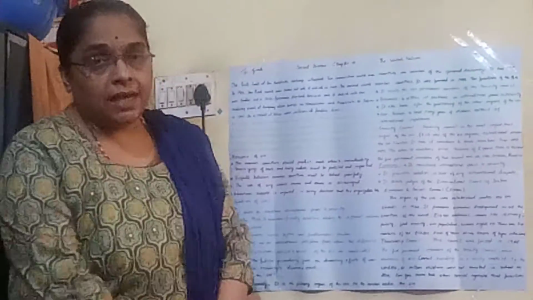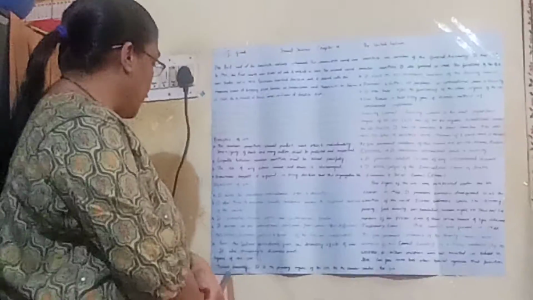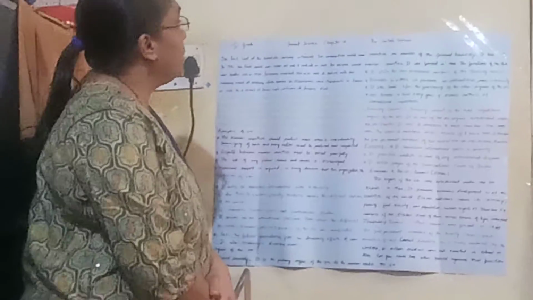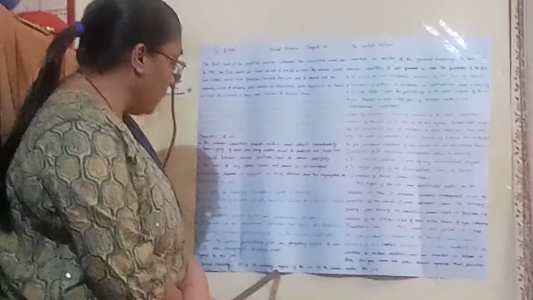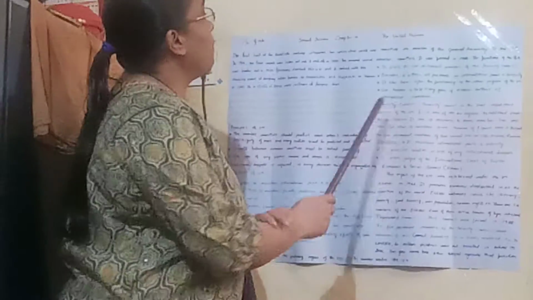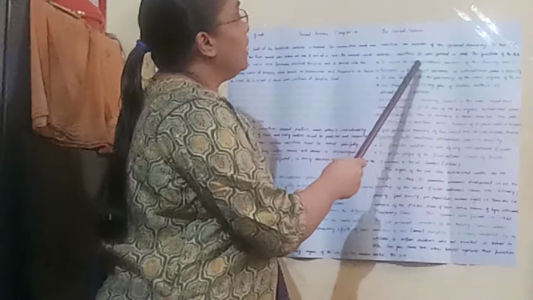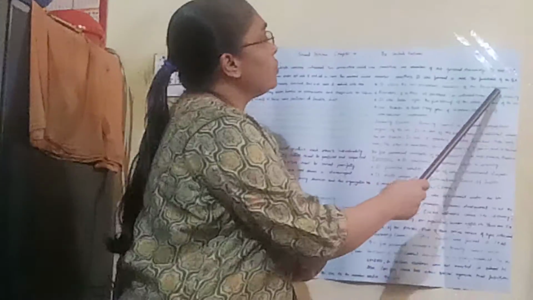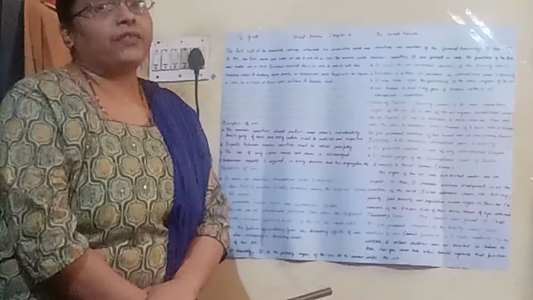Now let us come, children, and learn the organs of UN. Generally, there are many organs. Among them, we are going to learn a few of them. The first one is the General Assembly. It is the primary organ of the UN. All the member countries are members of the General Assembly. It has 193 member countries. It was formed in 1945. Now let us learn the general functions of the General Assembly.